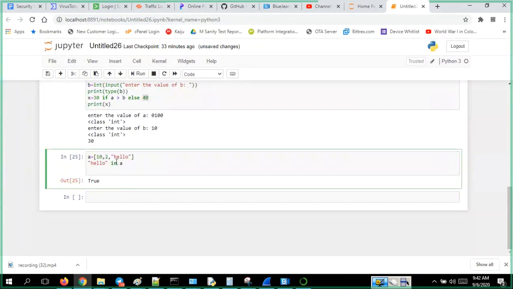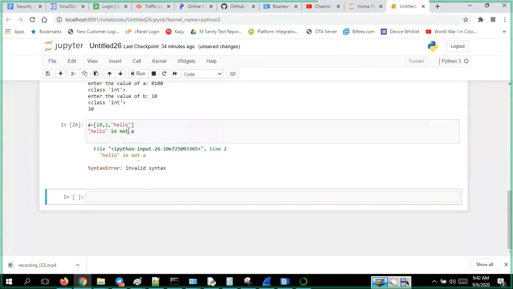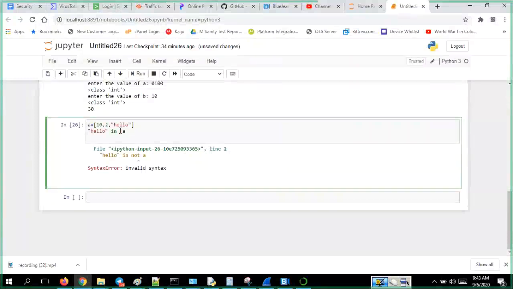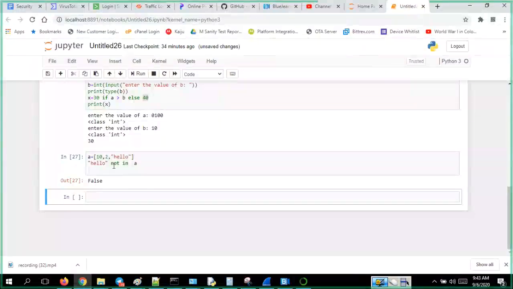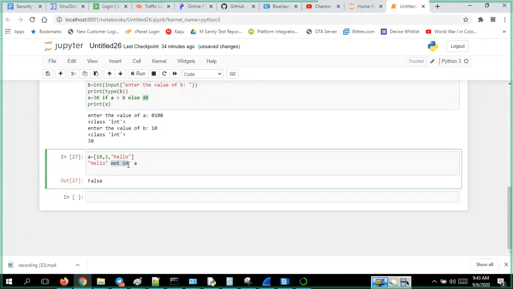The same way, you have one more membership operator, not in. If hello is not in A, then it will say no, it is there, that is false. It should be not in. So it will give you false because you asked it is not in, and it is there inside, so it says no, you said wrong, that is false. And is it there? Then it will say yes, it is there. Is it not there?